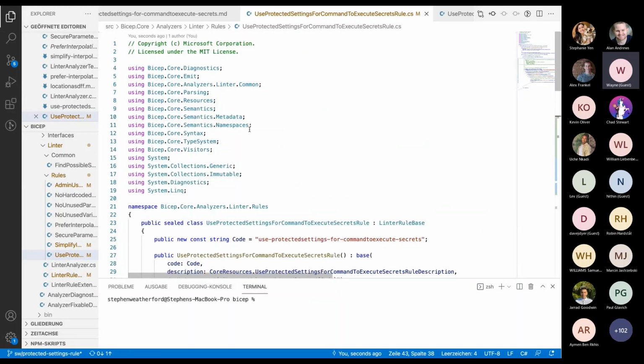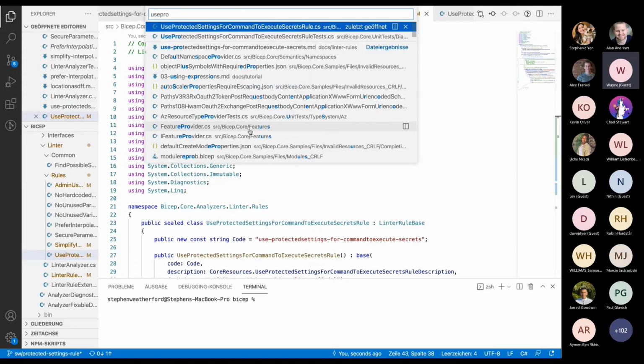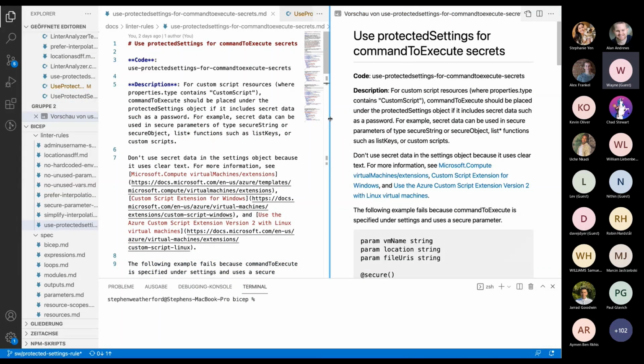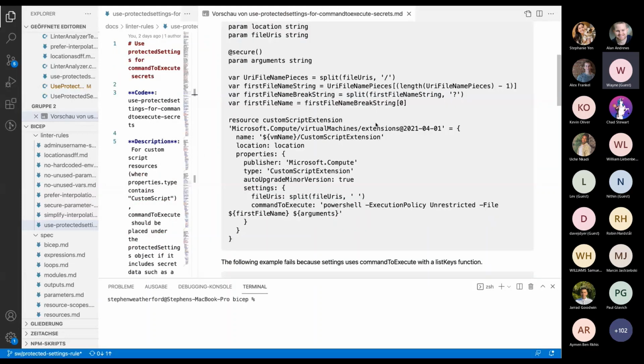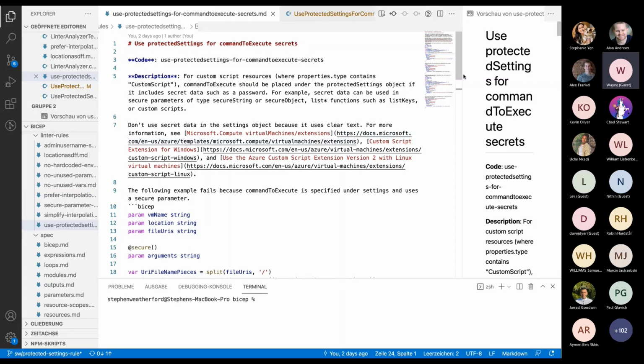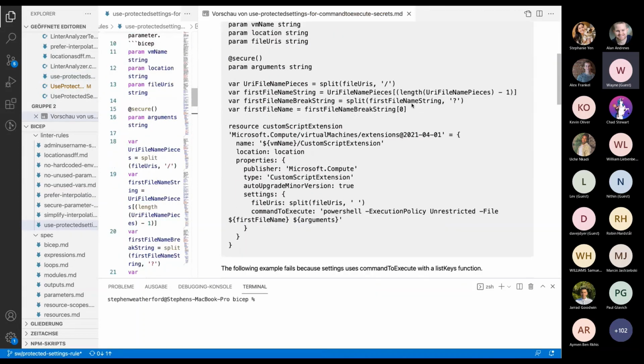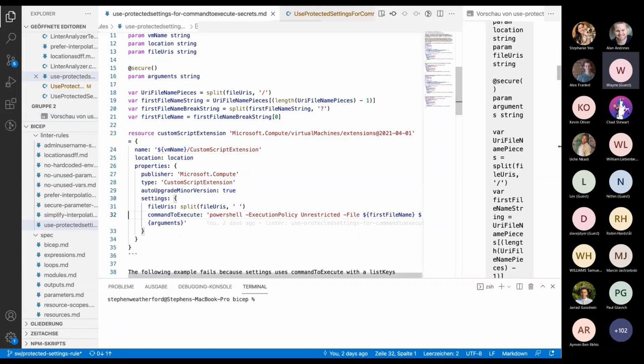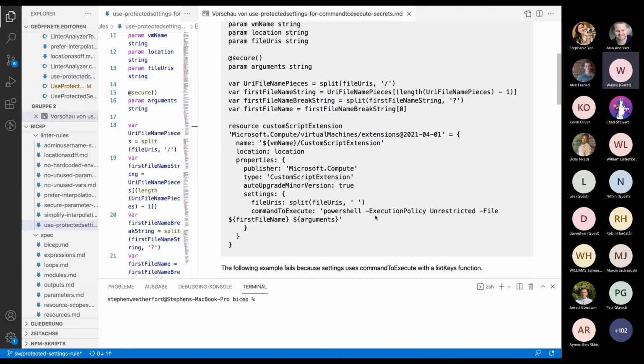So this one checks that if you have a custom machine extension, and you have a command to execute that possibly contains a secret.